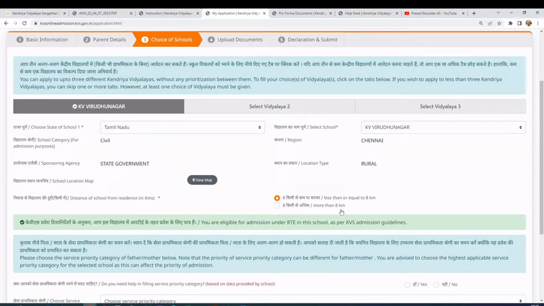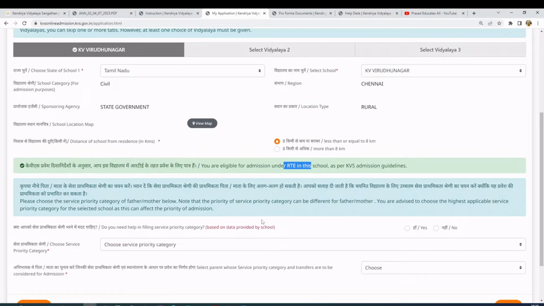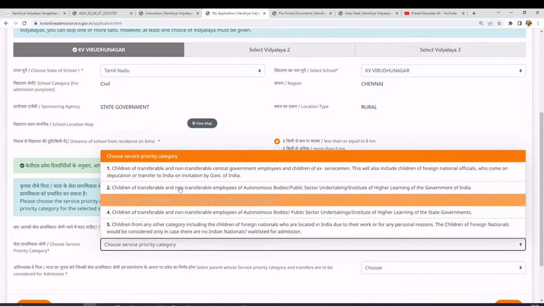For smaller cities it will be like 8 kilometers. So you can say that my school is less than 8 kilometers, so that you will be eligible for RTE. Then it asks, do you need any help to select the priority category?